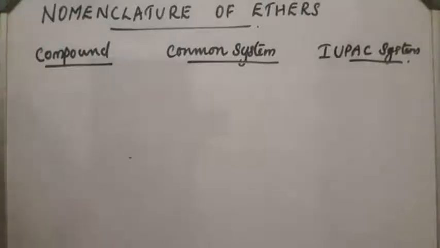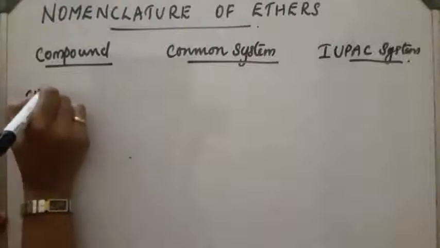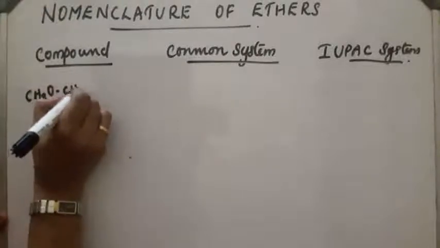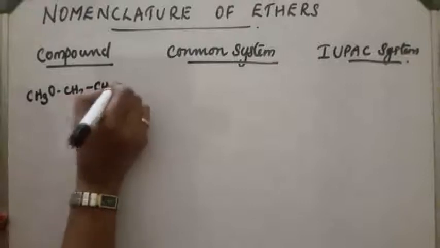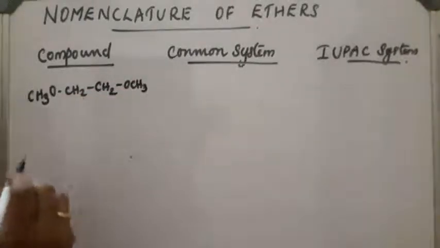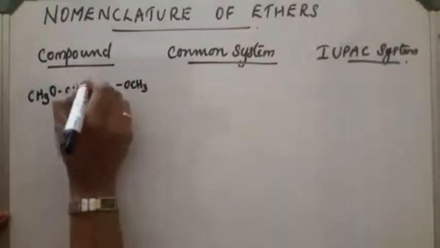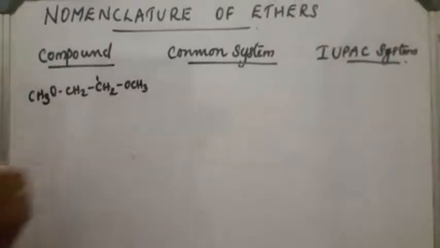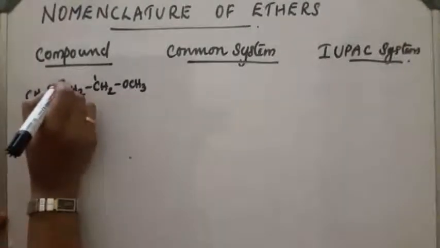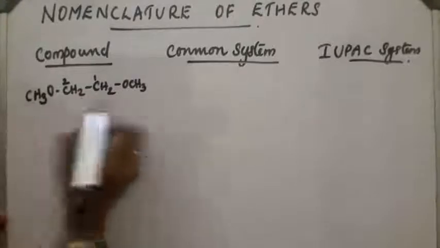Next compound, CH3OCH2CH2OCH3. What will be the name of this compound? First, there are 2 methoxy groups. We write first position methoxy, second position methoxy.